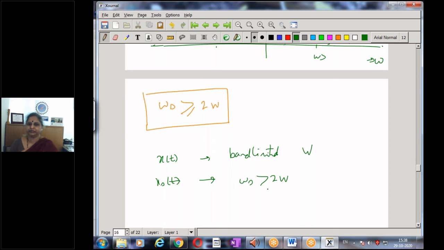From this I can recover my signal by passing it through a low pass filter whose cutoff frequency omega c should be greater than w and less than omega s minus w. I can get back my signal.